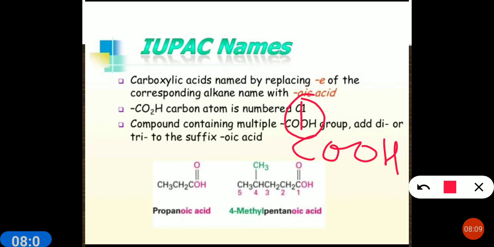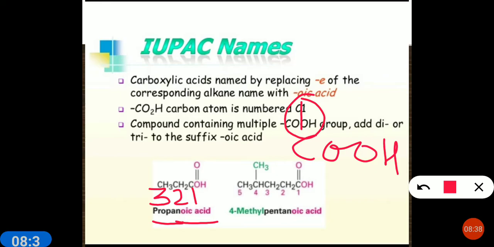Compounds containing many COOH groups, then you have to add di, tri, tetra to the suffix. For example, if you see this example, numbering 1 to this carbon, 2 and 3. Three carbons are there. So propane, and instead of E, oic acid is there. So we call it propanoic acid.